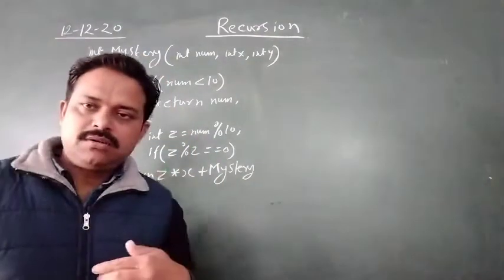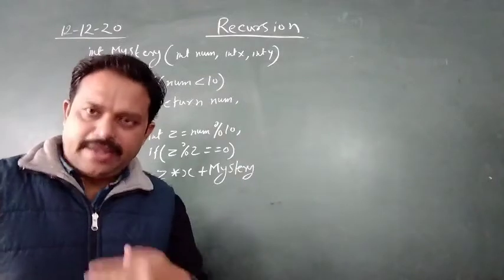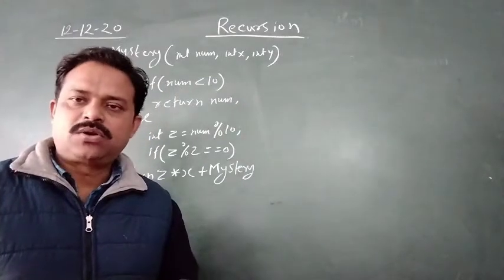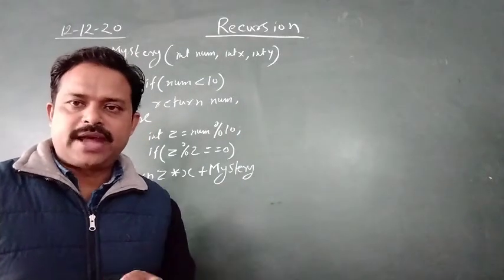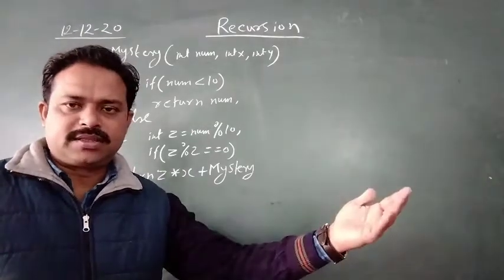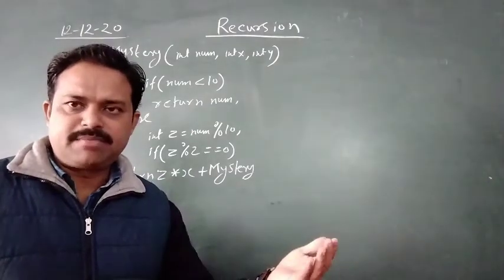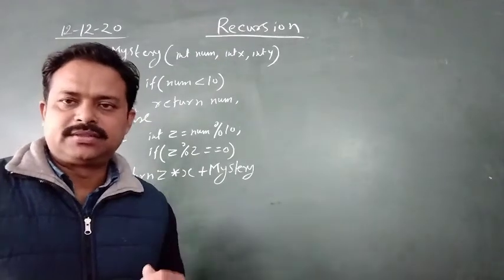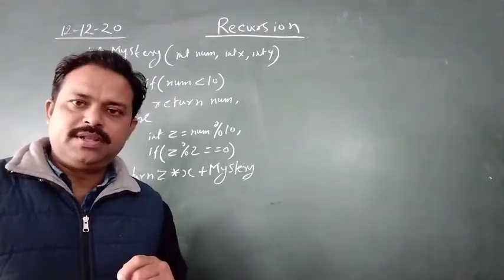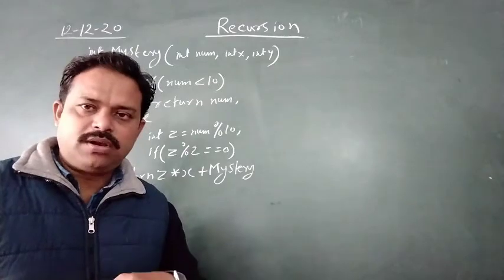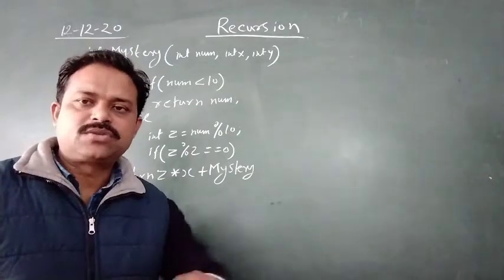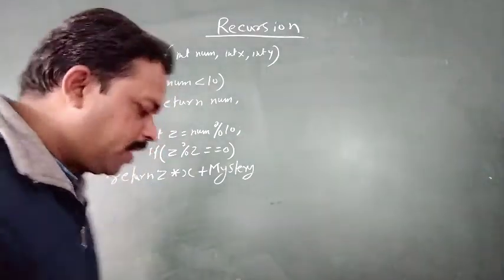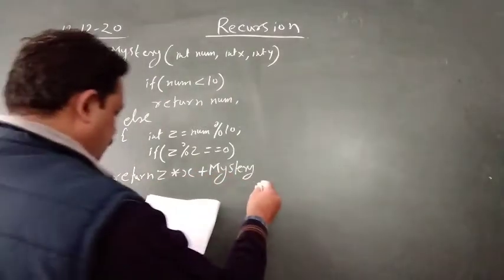So when a function calls itself, it is called recursion. You know that a method can call another method. That is the example of nesting method or nesting function. A method can call another method, but it is possible that a method can call itself also. That is called recursion.